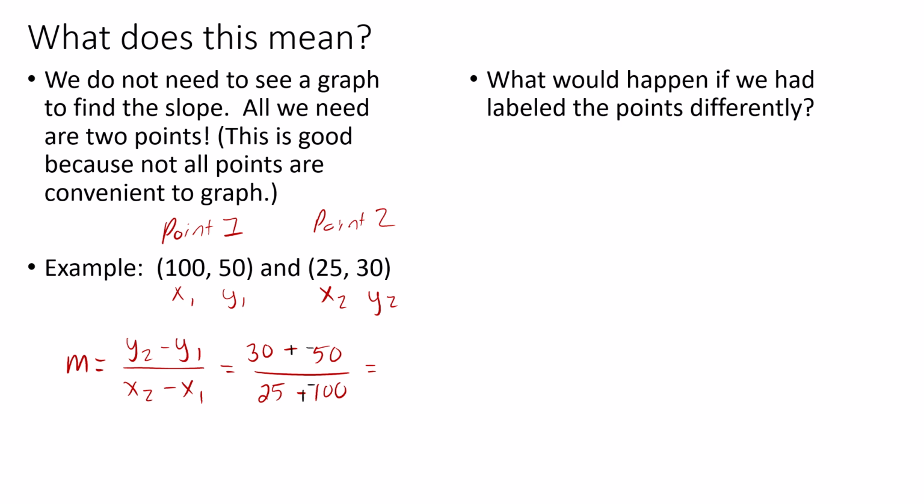Okay, so 30 plus negative 50 is negative 20. 25 plus negative 100 is negative 75. And I believe we can simplify that. So we could divide by 5, 4 over 15. And note that a negative divided by a negative is going to give you a positive. Okay, so that simplifies to 4 over 15. So that gives us the slope of that line.